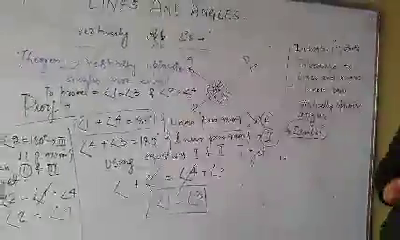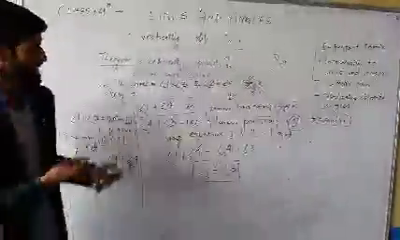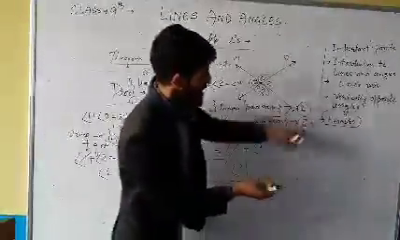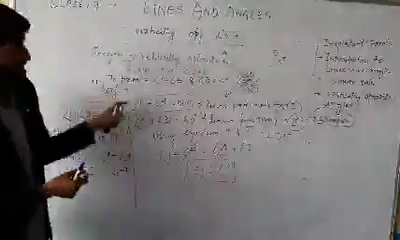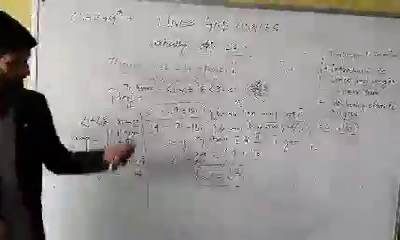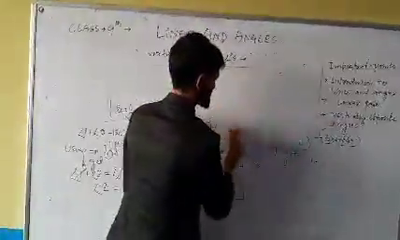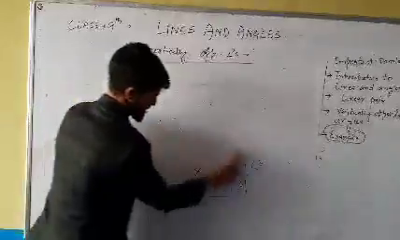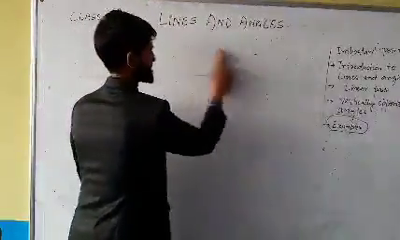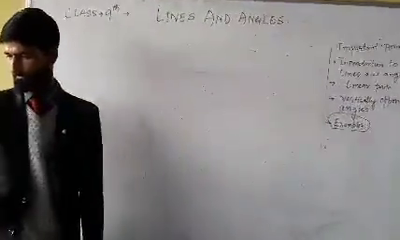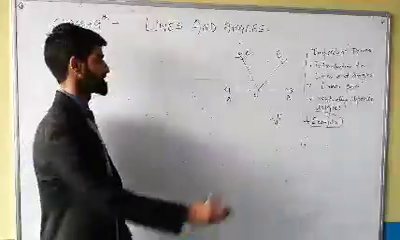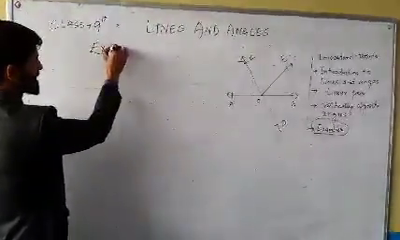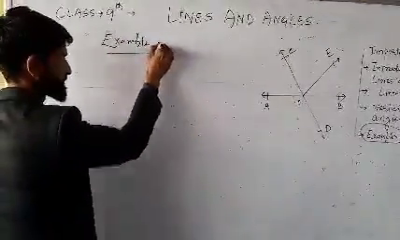Now, what we will do in examples? We will not prove it everywhere, we will just use it. And with the help of this vertically opposite angle theorem and this linear pair axiom, we will try to solve our examples. My first example is here. We'll discuss an example. So this is our example which we will solve out here.